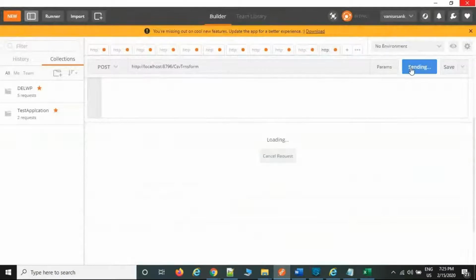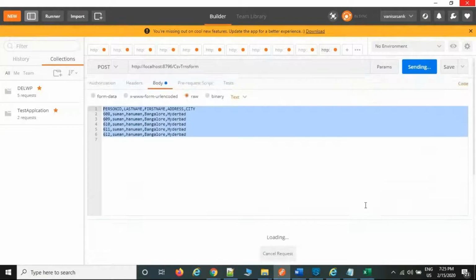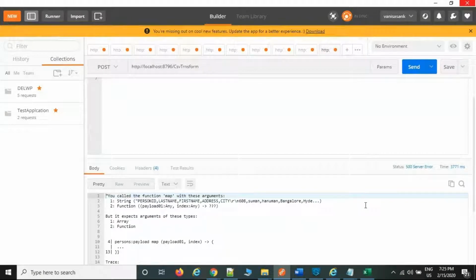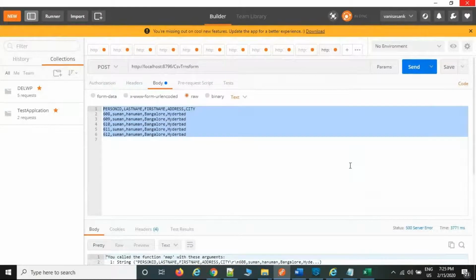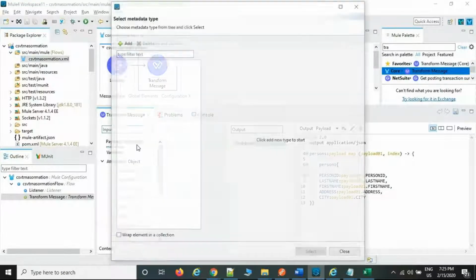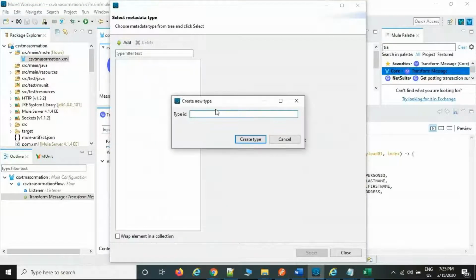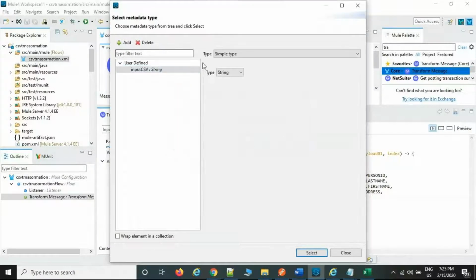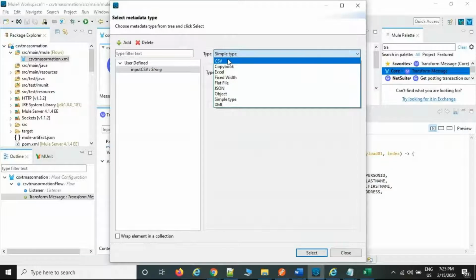Now I can send a request. What happened to this one? Not a real function. Payload. Okay, we need to create metadata. So input metadata I can create, right? CSV. Maybe that is the reason. Input CSV. So the metadata I'm going to create.